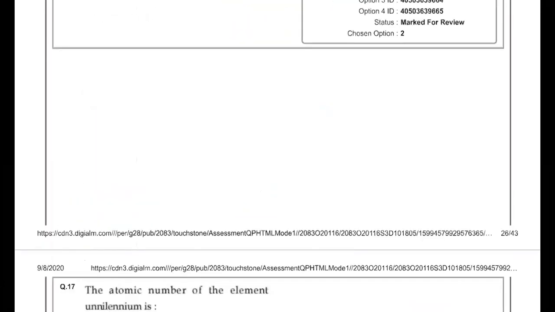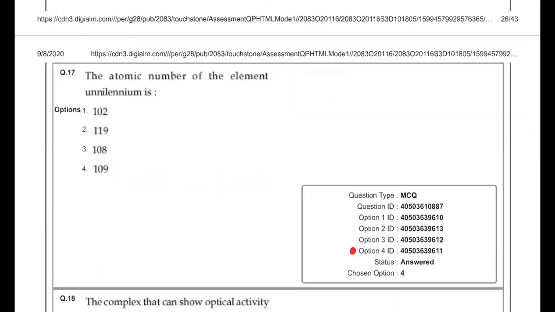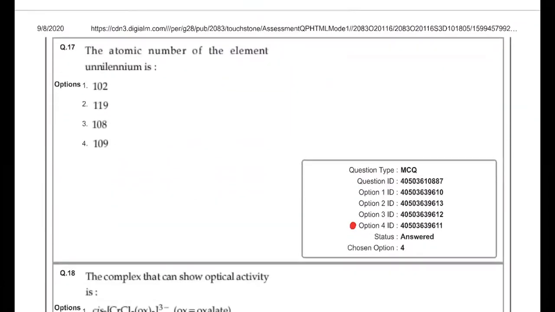Then the next question: given the atomic number of the element unnilennium. For un it is 1, for nil it is 0, for enn it is 9. So its atomic number will be 109. That means your answer must be 4.